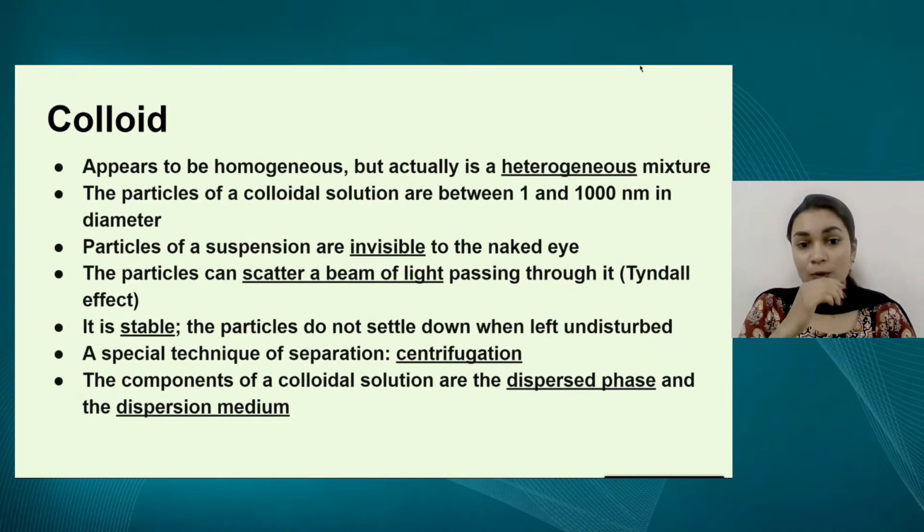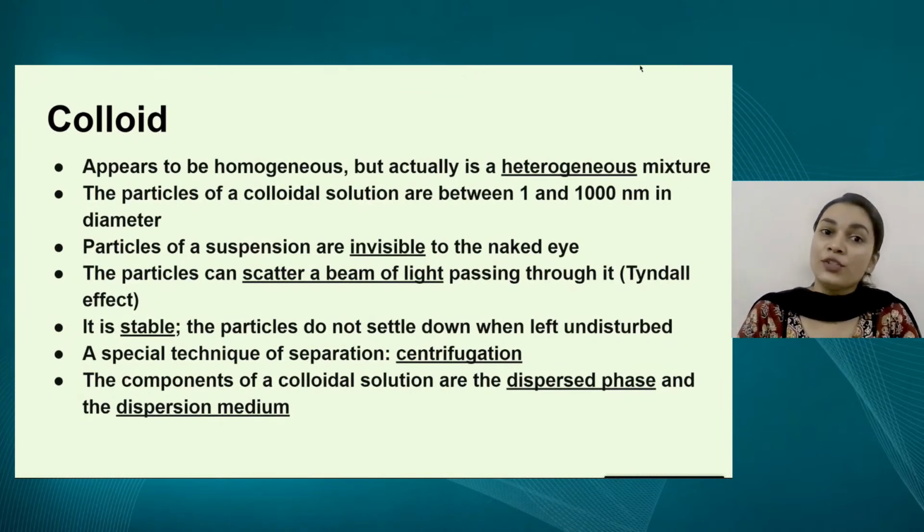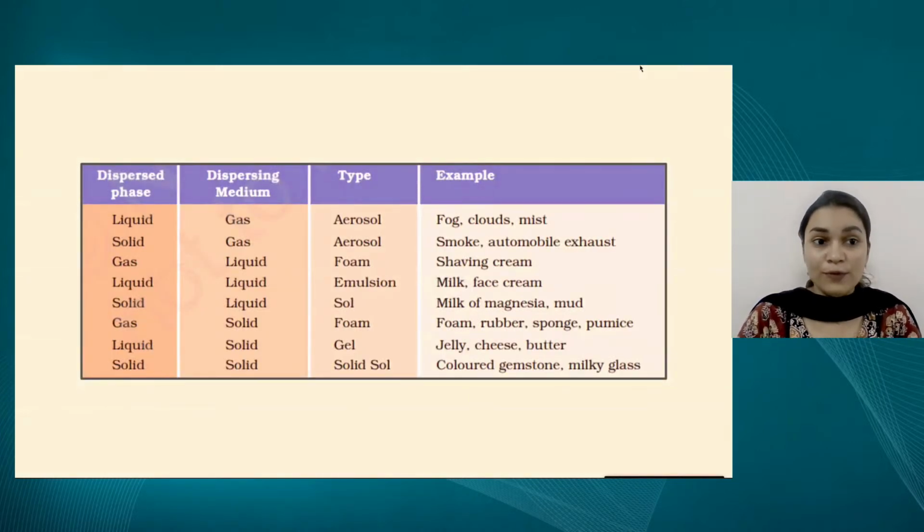So as we had seen, the components of a true solution had special names given to them, that is solute and solvent. Similarly, components of a colloid are named as dispersed phase and dispersion medium. So dispersed phase is equivalent to the solute, dispersion medium is equivalent to the solvent. And based on the state of these two phases, we have various types of colloids which we can actually see all around us. So the first one is where the dispersed phase is a liquid and the dispersion medium is a gas. So we have liquid particles which are suspended in a gas, and this type of colloid is called an aerosol.